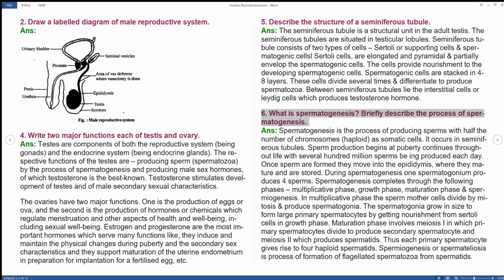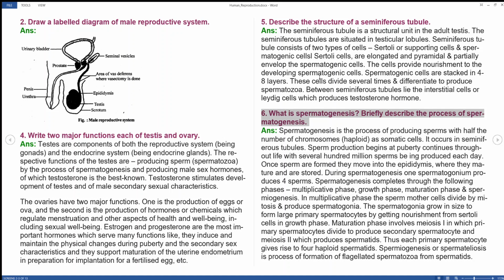It occurs in seminiferous tubules. Sperm production begins at puberty and continues throughout life, with several hundred million sperms produced each day. This is for a normal individual, not for conditions like azoospermia or poor sperm motility.